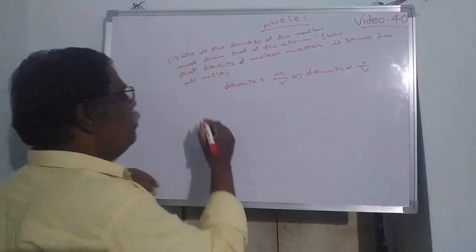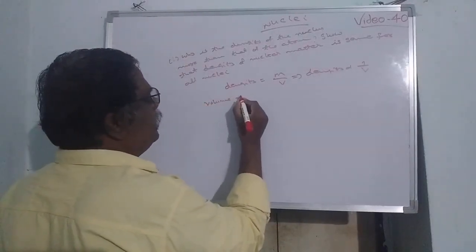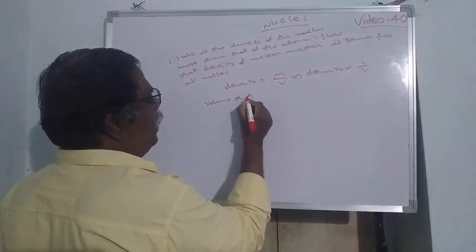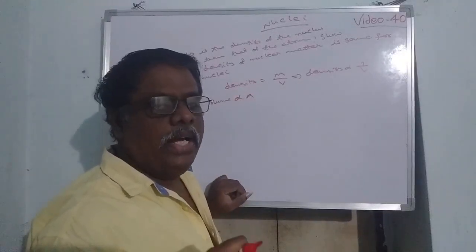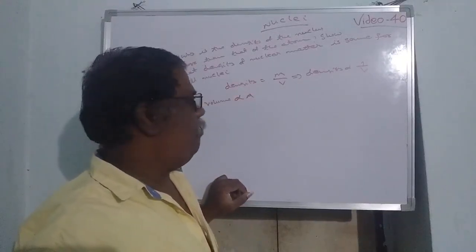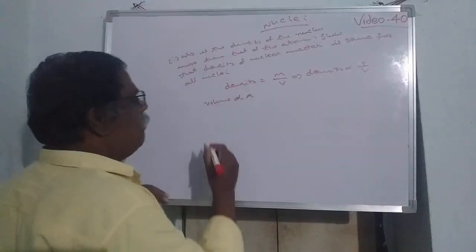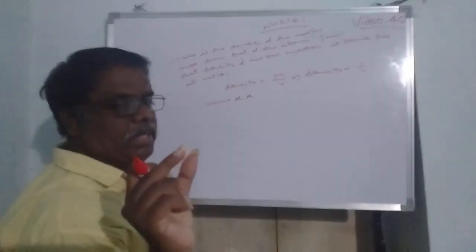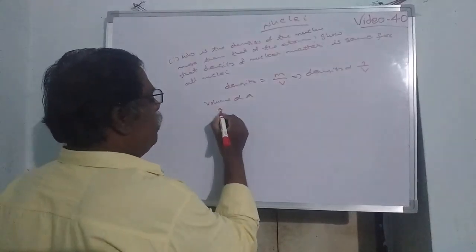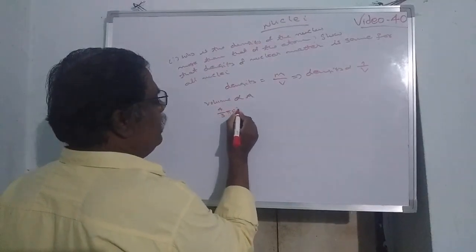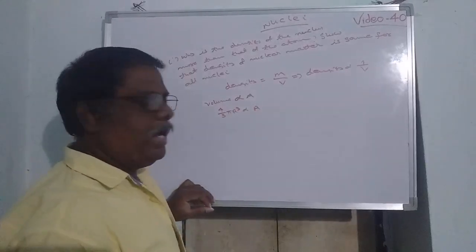And volume is directly proportional to the atomic mass. That means if the atomic mass, that means the number of neutrons and protons, increases in an atom, the volume of the atom will also increase. So what is the formula for volume? The atom is the shape of a sphere. The sphere volume formula we know is 4 by 3 pi r cube. It is directly proportional to the atomic mass.